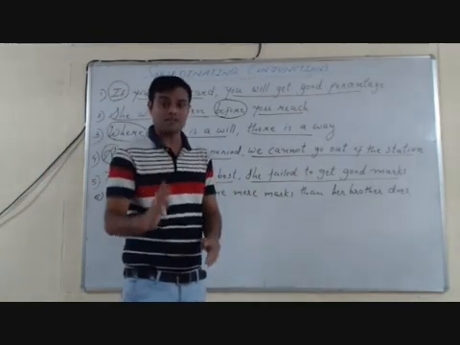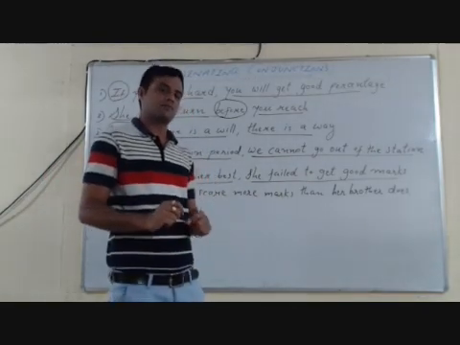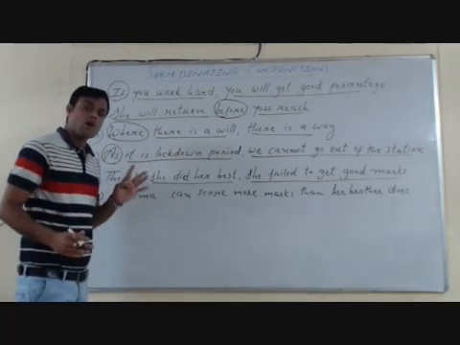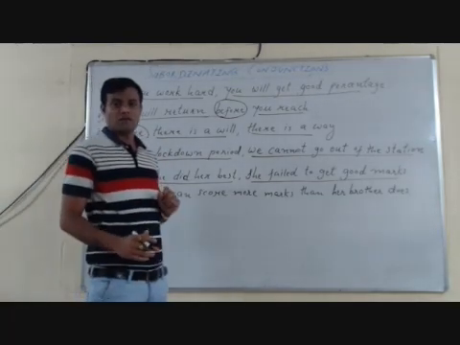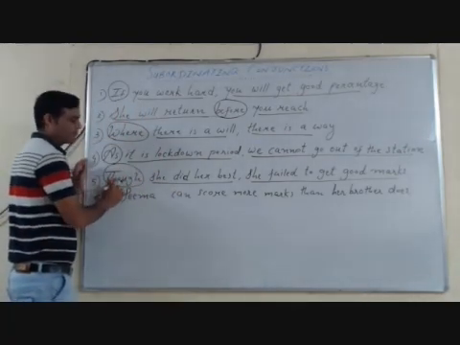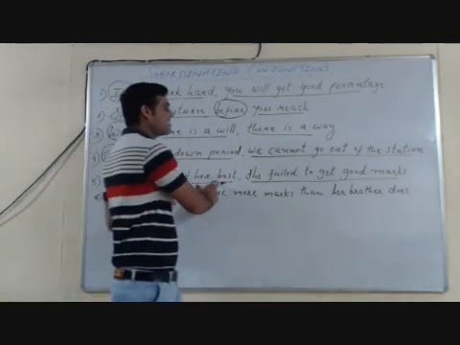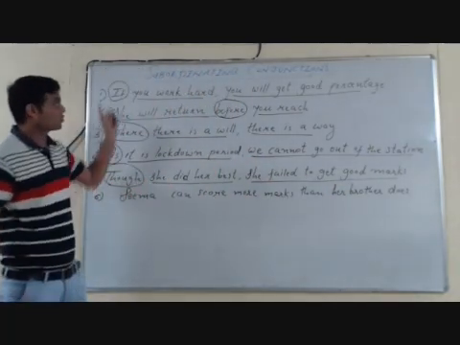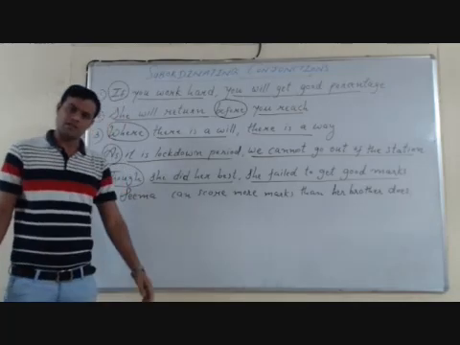So to express contrasting ideas, we use though, although and while. So here we have used though, and though is a conjunction which joins two clauses. She did her best, she failed to get good marks. So though is also a subordinating conjunction.